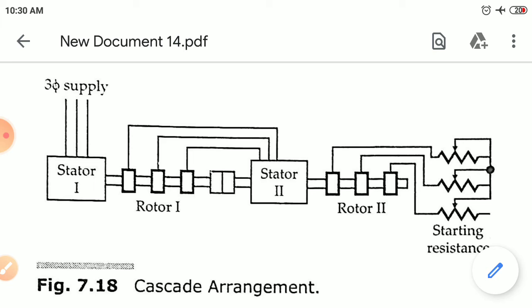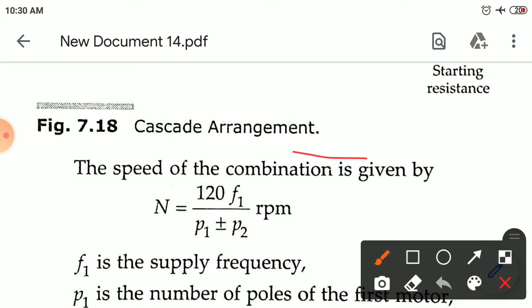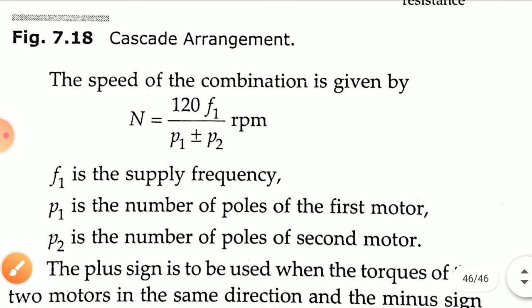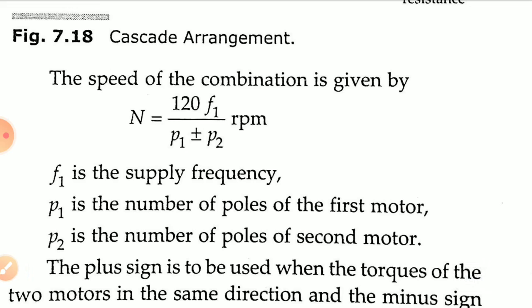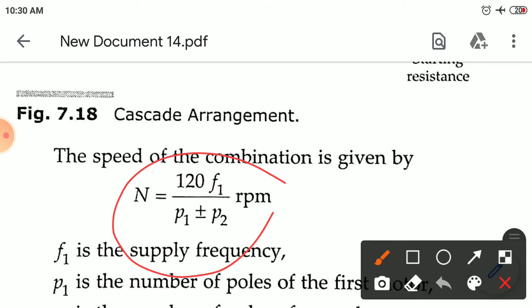Three-phase supply is given to stator 1. The speed is 120f divided by (p1 plus p2) in rpm, where f is the supply frequency, p1 is the number of poles in the first motor, and p2 is the number of poles in the second motor. Here they have given p1 plus or minus p2.